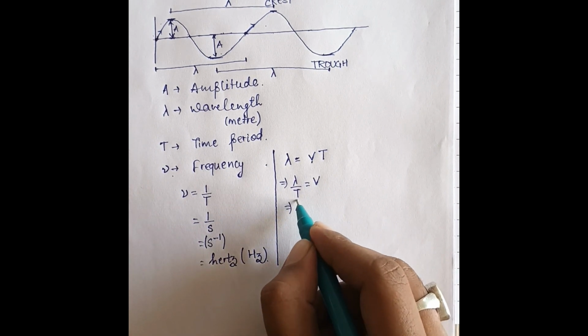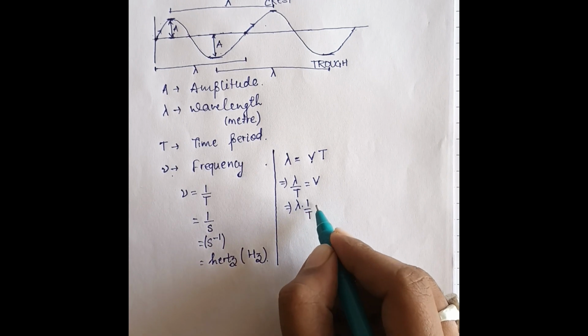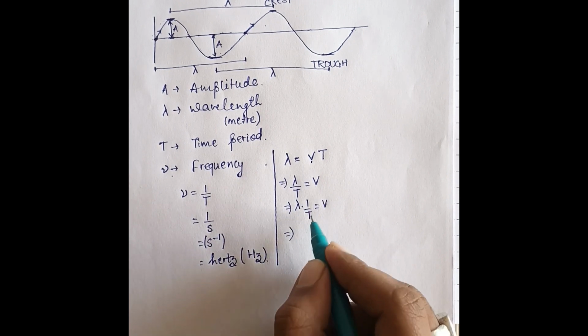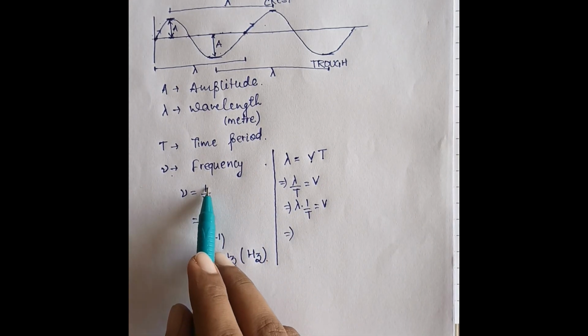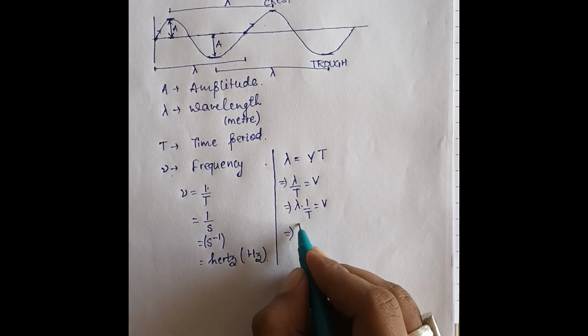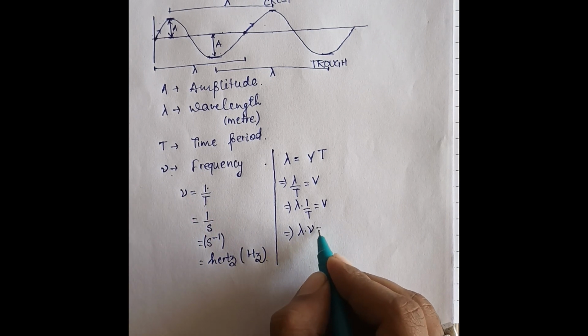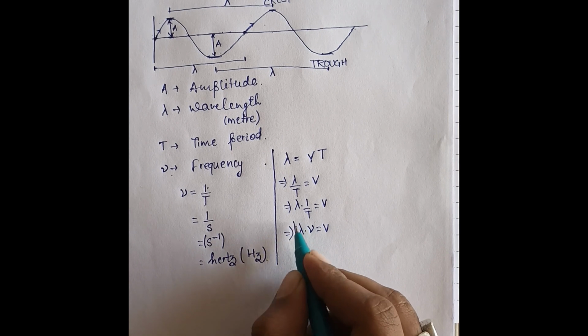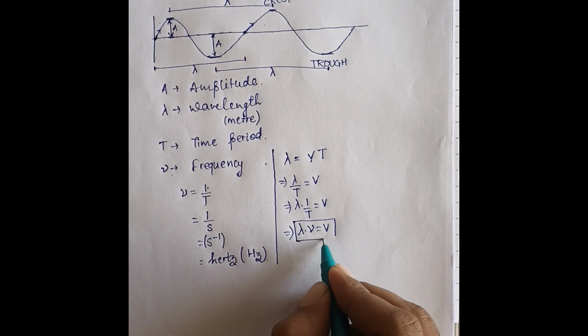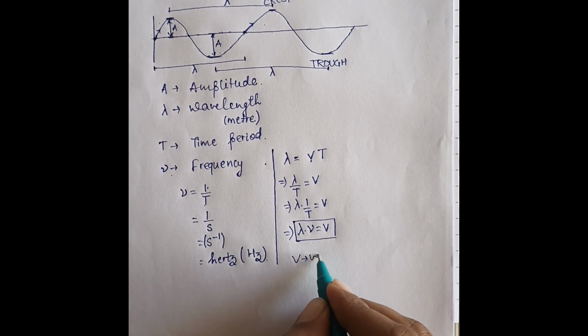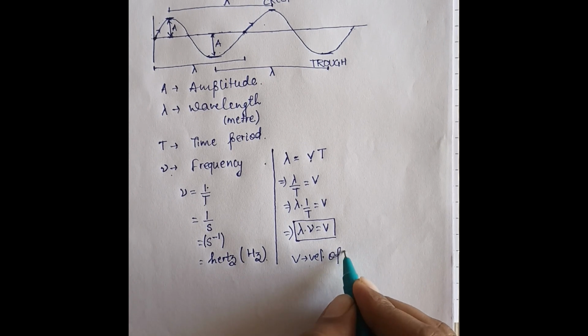This can be written as lambda multiplied by 1 upon T is equal to v, and we have studied that 1 upon T is equal to frequency. Therefore, wavelength multiplied by frequency is equal to the velocity of the wave, where v denotes the velocity of the wave.